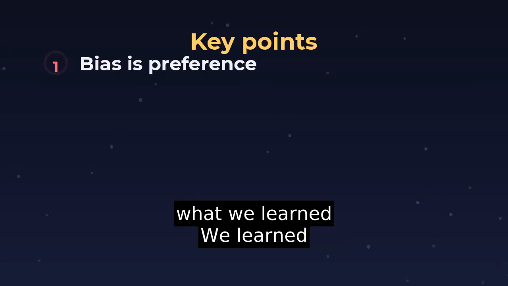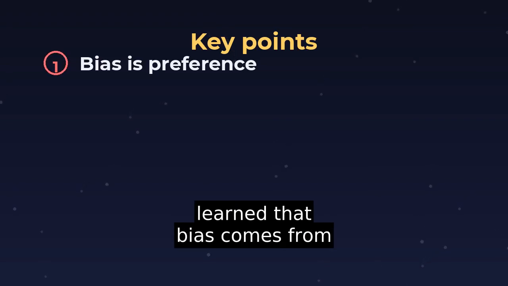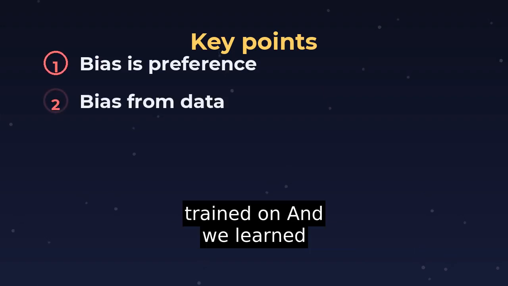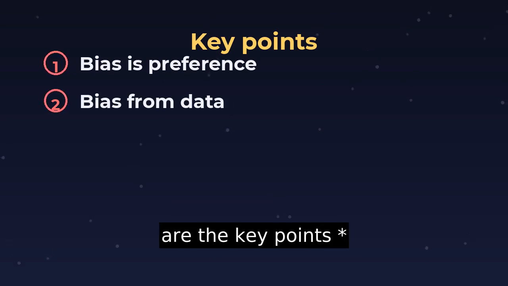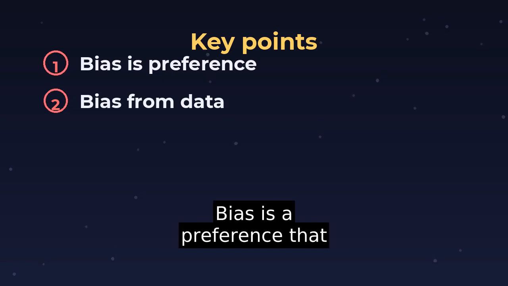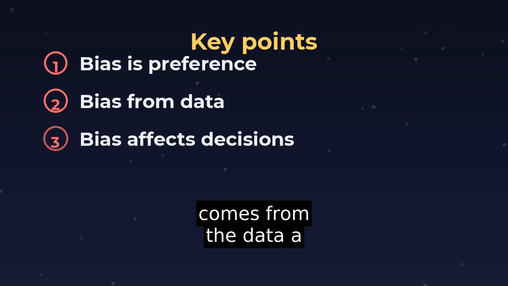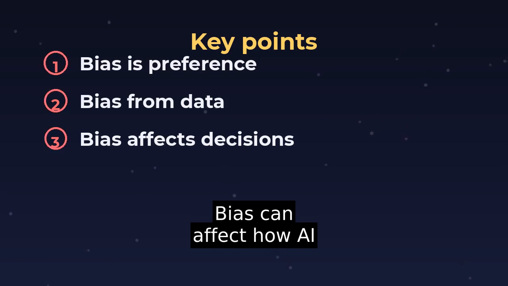So, let's recap what we learned. We learned that bias is a preference that a neuron has. We learned that bias comes from the data a neuron is trained on. And we learned that bias can affect how AI systems make decisions. Here are the key points. Bias is a preference that a neuron has. Bias comes from the data a neuron is trained on. Bias can affect how AI systems make decisions.